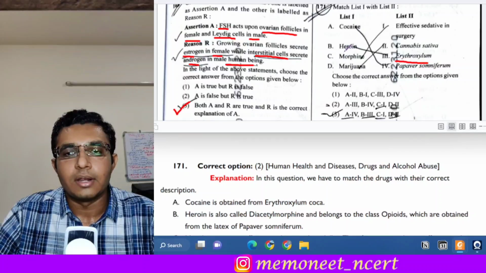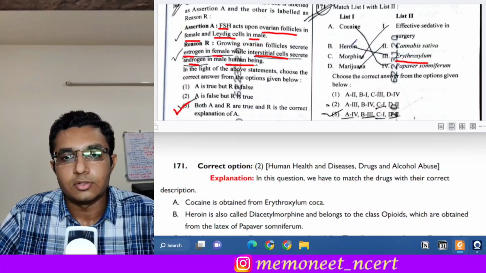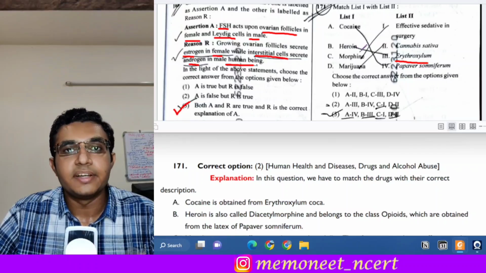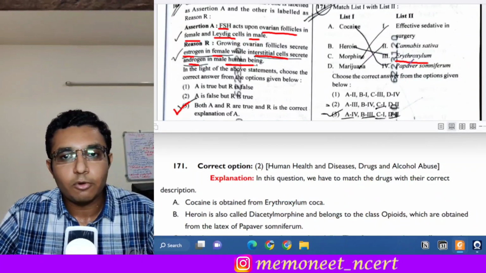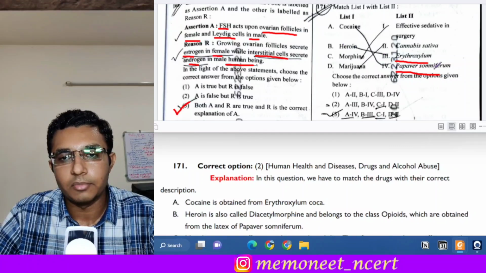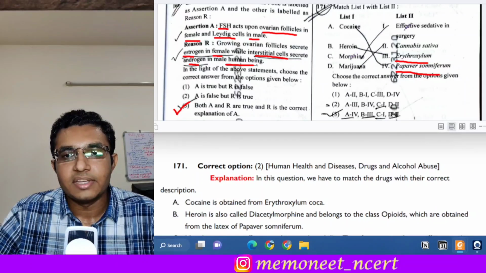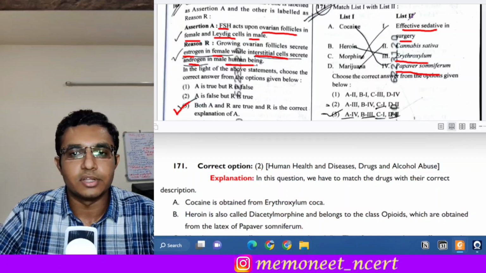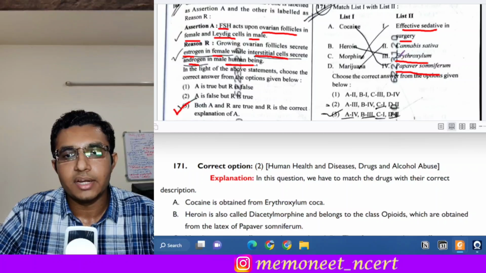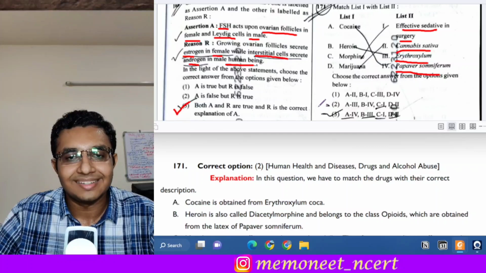Next is heroin. Now what is the other name of heroin? Yes, you guessed it correct. It is diacetyl morphine. It is an opioid, and opioids are obtained from the poppy plant, whose scientific name is Papaver somniferum. So here heroin goes with Papaver somniferum, B goes with 4. Next is morphine. Morphine is used as an effective sedative during surgery. So C goes with 1. And D is marijuana, which belongs to cannabinoids, and cannabinoids are obtained from Cannabis sativa. So here the correct answer will be option 2.